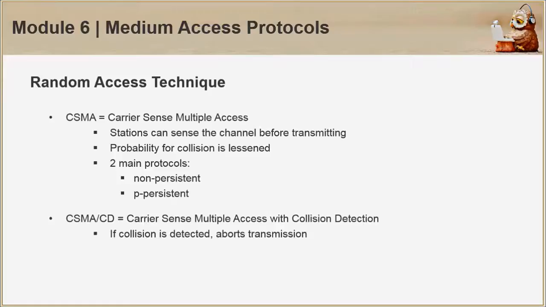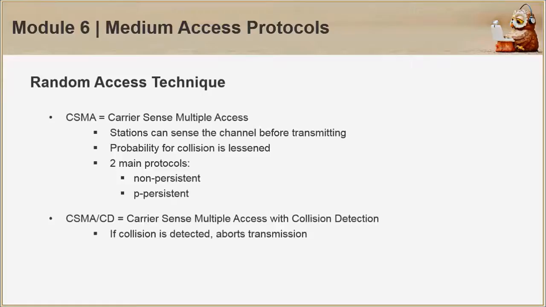Further improving on the previous is CSMA, or Carrier Sense Multiple Access. So by the name of it, stations sense the channel before transmission. As a result, probability of collision is lessened. It has two main protocols, the non-persistent and the P-persistent. In non-persistent, when a station senses that the channel is busy, it schedules the retransmission following the preset delay, and then it resenses again at that moment. While if sensed idle, it simply transmits.